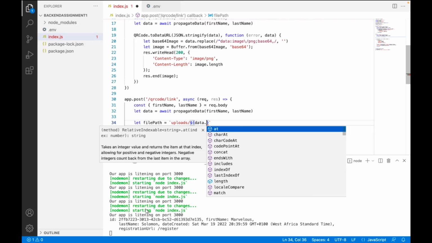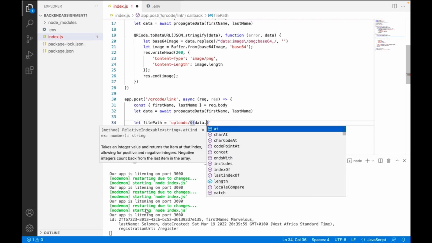So let me explain what's happening here. When you're using QR code dot to file, it actually expects a path, as you can see. Then it expects your data, which is what I passed in here as data, right? Which is the next item. The other items are also optional. If you want to have a callback, you can add a callback.